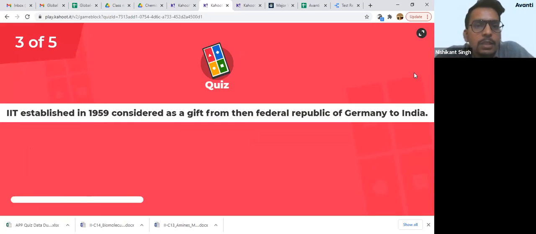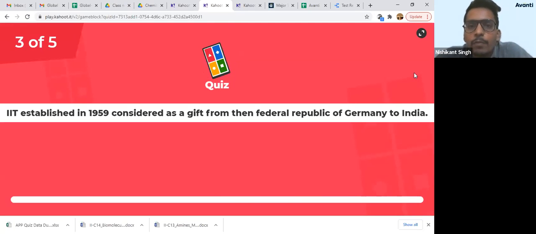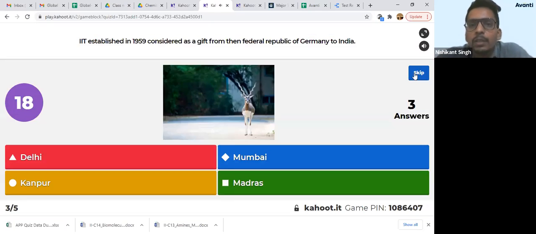Yes, this is a good one. Established in 1959, considered as a gift from the then Federal Republic of Germany to India. The image is again useful. Yes, correct, Chandan.